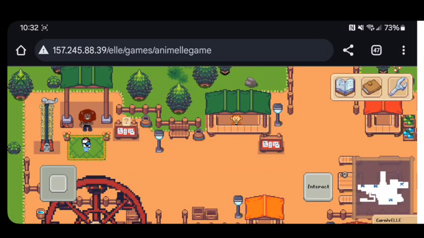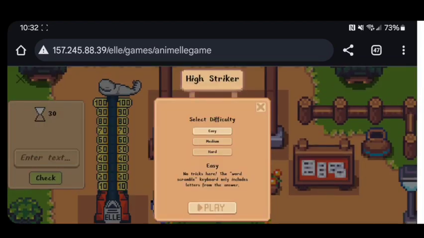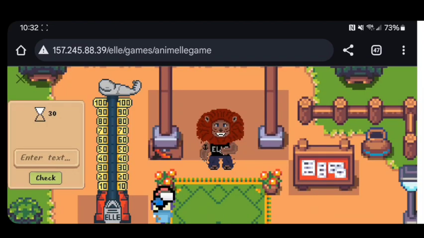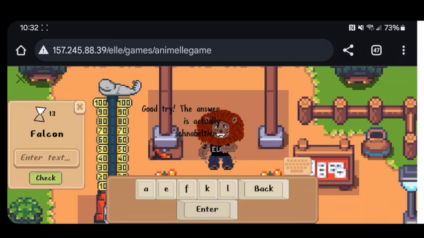The final thing I'm going to showcase is the keyboard on mobile. So as you'll see, I'm in the High Striker minigame, and the keyboard is functionally the same as it is on PC. However, the scaling formula is a little bit different to account for differently sized mobile screens. So as you can see, typing is all the same. The backspace key is the same. The enter key is functional.